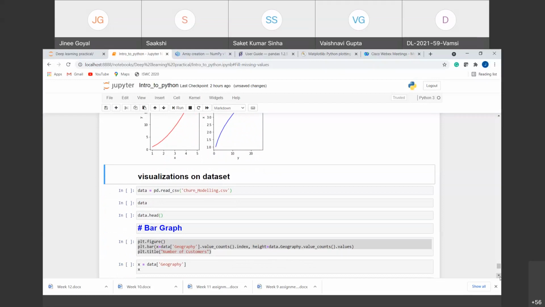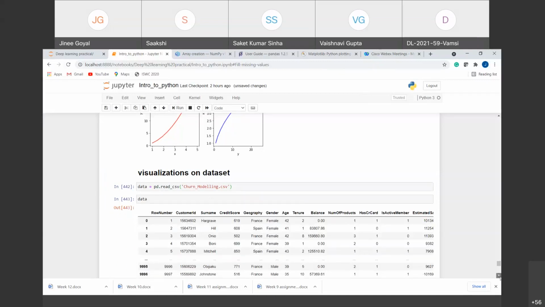So I am doing this bar graph on the original data set so that you can see how the working is done on the real-time data set that we will actually be using in machine learning and deep learning applications. So first of all, what I am doing is I am importing a CSV file here. Like I already told you how we can do that using the read_csv function.